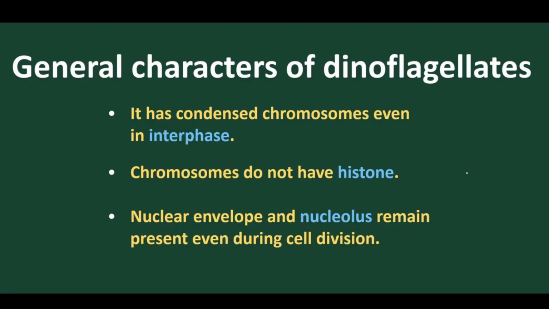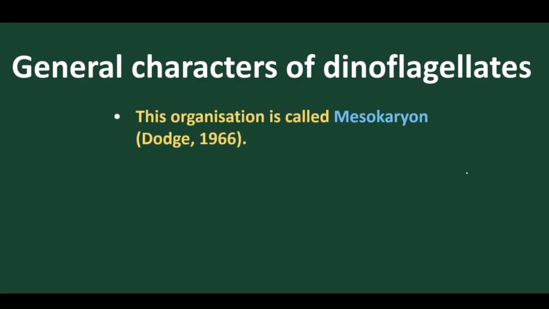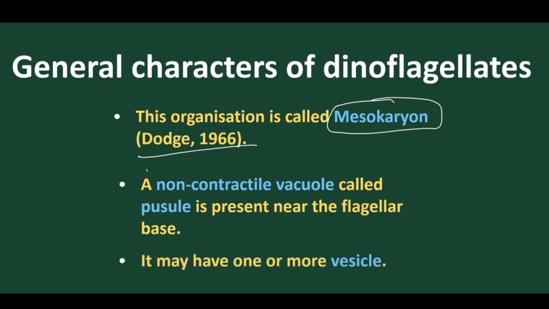Clear? Got it? So dinoflagellates are the best example. Yes, they are mesokaryons. These are called mesokaryons because they don't have histone proteins, but they do have eukaryotic nature. It was given by Dodge in 1966.